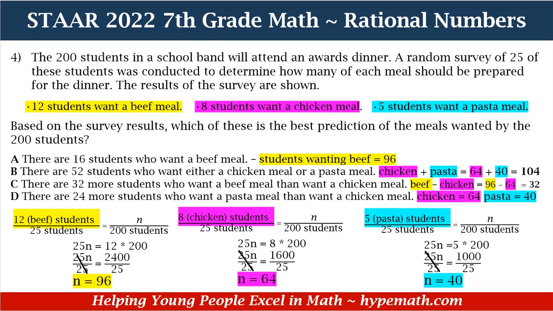All right. So now we're back. 96 minus 64 is equal to 32. Okay, possibly the right answer. D, there are 24 more students who want a pasta meal than want a chicken meal. So pasta is 40 students and chicken is 64 students. Is 40 24 more than 64? I know y'all know the answer.